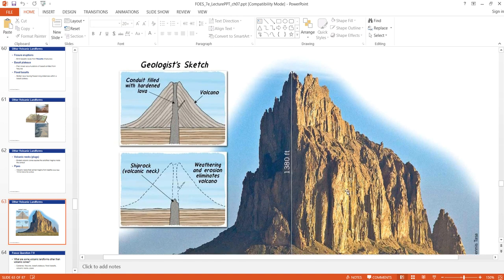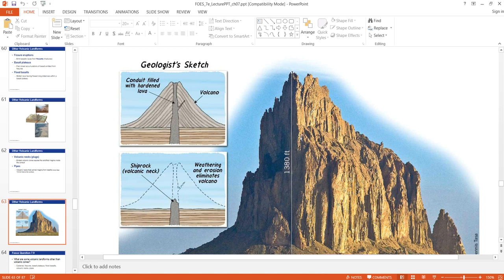So the way it comes into existence is like you have this volcano, and you have this conduit which is bringing all the magma up to the surface, and eventually this magma is released. And once this magma chamber empties out, there is no more eruption, no more release of magma. So over the years, on the scale of thousands and millions of years, this mountain structure will be eroded away by means of weathering and erosion, and what it will leave behind is this vertical neck-like structure which is coming out from the ground.